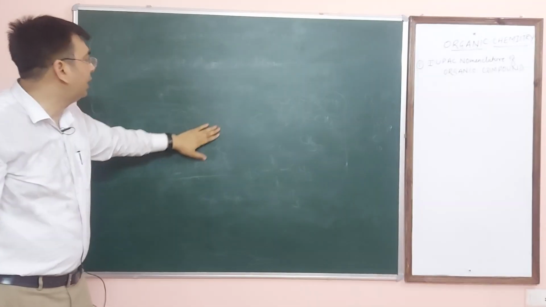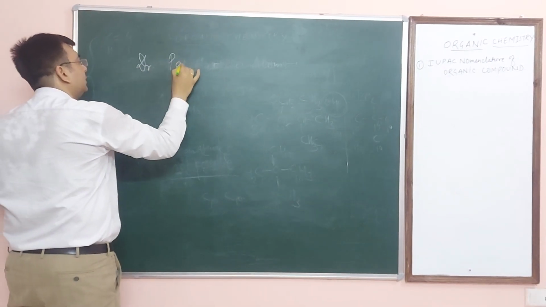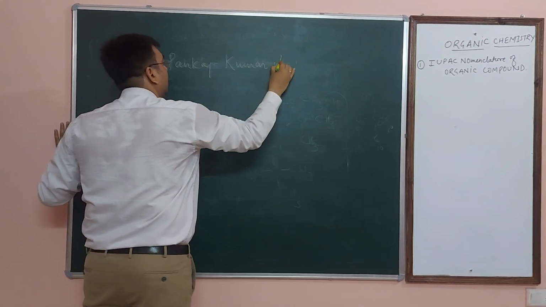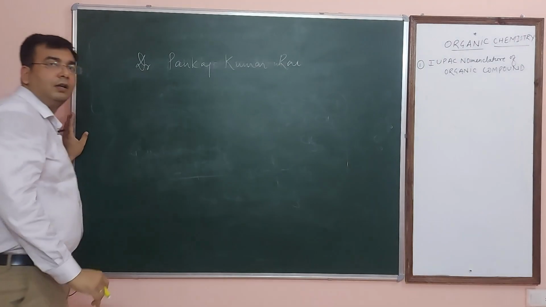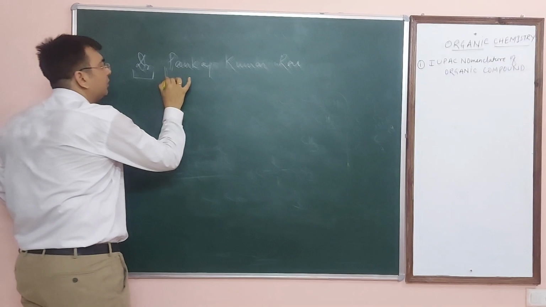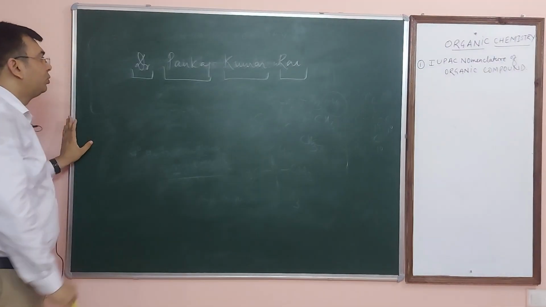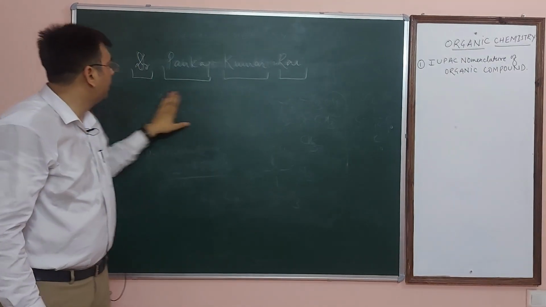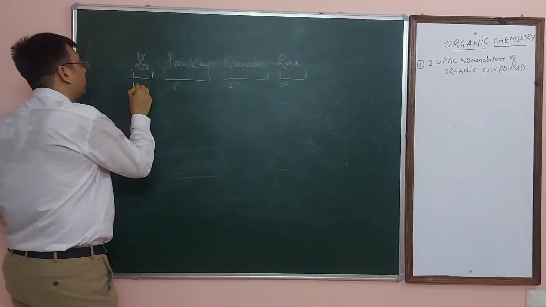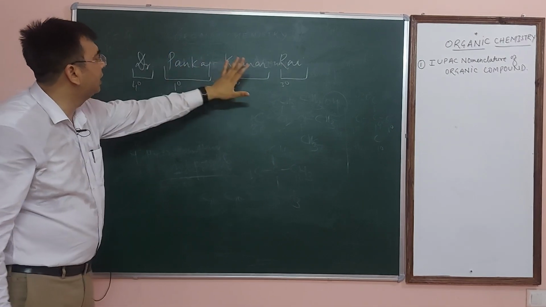Like, I am going to give you an example. My name is Dr. Pankaj Kumar Rai. In this name, this is one component, the second component, the third, and the fourth. The total number of components in this name is four. The most important component is this one. Without this there is no meaning of the name.